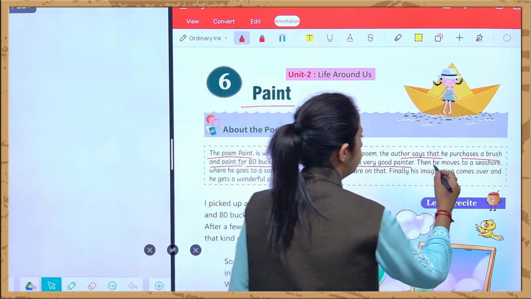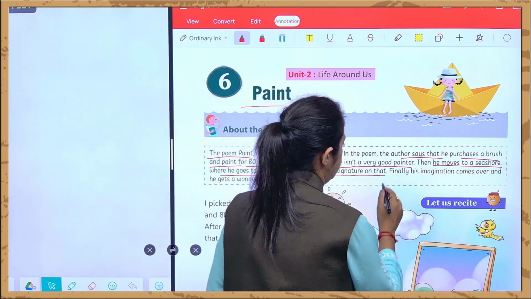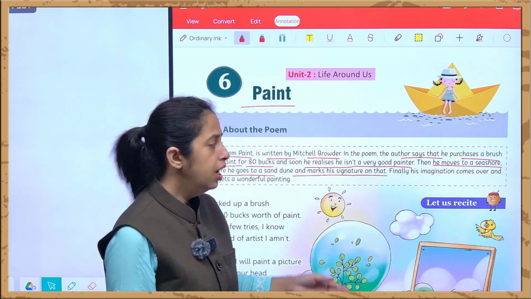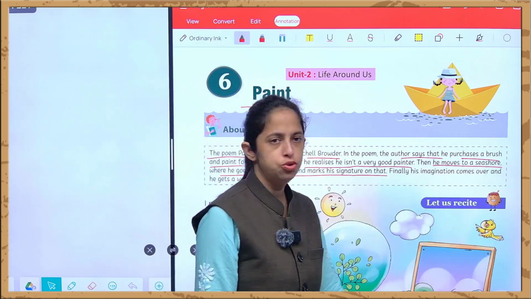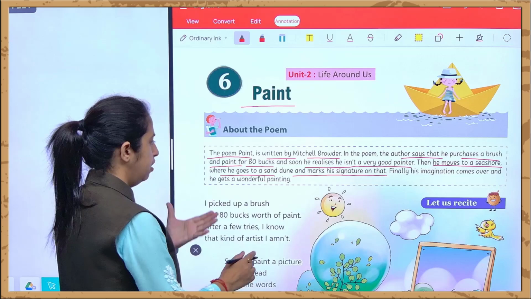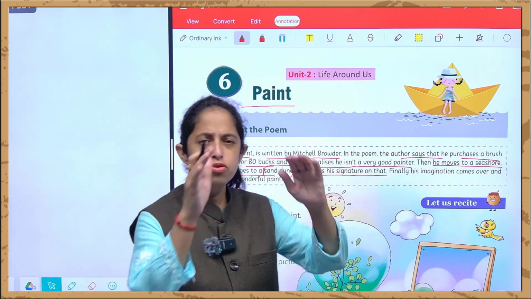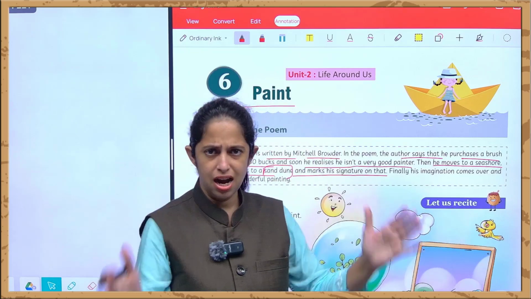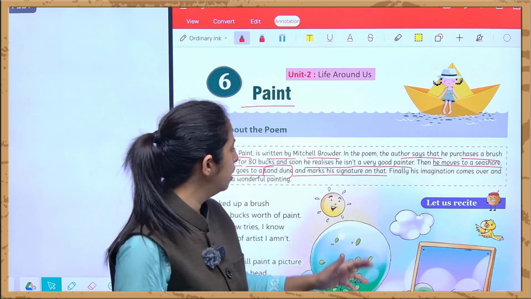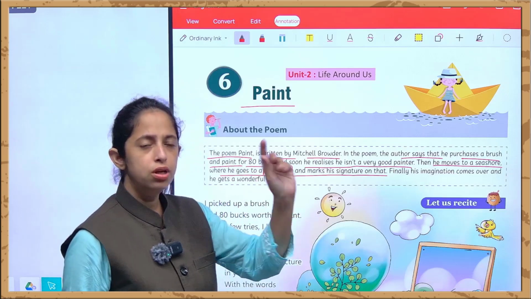So he moves to a seashore where he goes to a sand dune and marks his signature on that. And soon he just went to the seashore. Seashore means sea ke kinare, where he goes to a sand dune. Sand dune means you can say you used to make dunes of this sand. रेत के बड़े बड़े पहाड़ बनाते हैं, and he used to mark his signature on that. और उसके ऊपर he just put a mark on it.